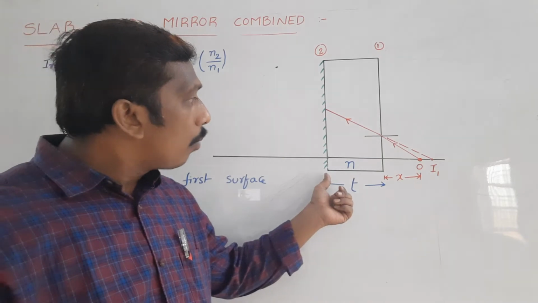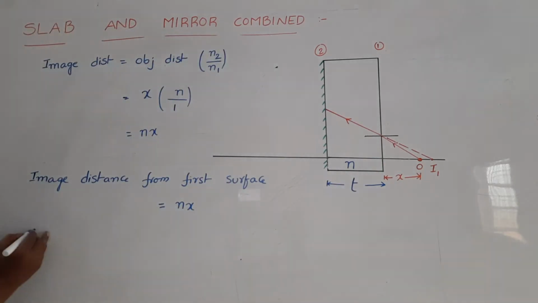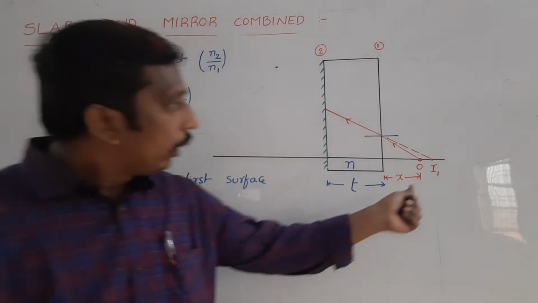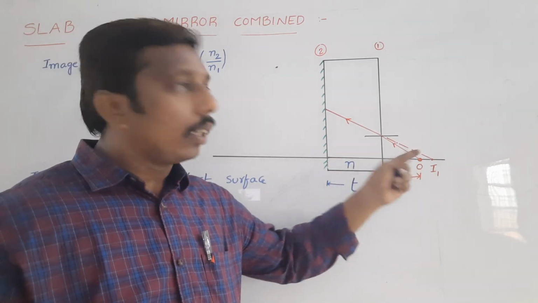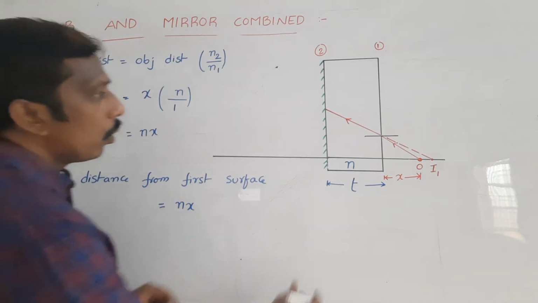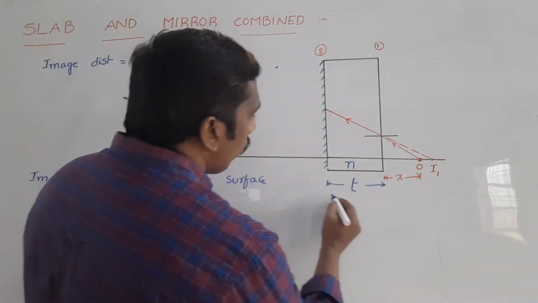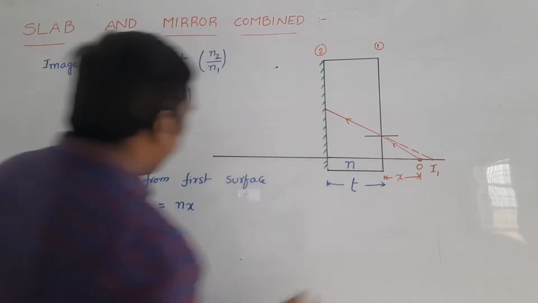Now, this refracted ray is incident on the mirror. Then what is the object distance from the mirror? This image acts as an object for the mirror. This I1 acts as the object for the mirror. From the mirror, the I1 distance is equal to, this is t and this one is nx.